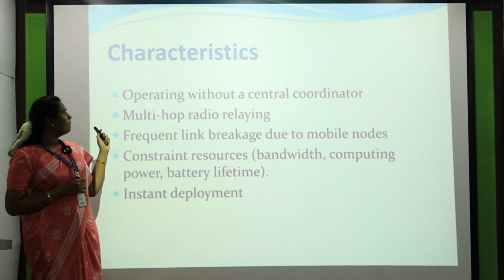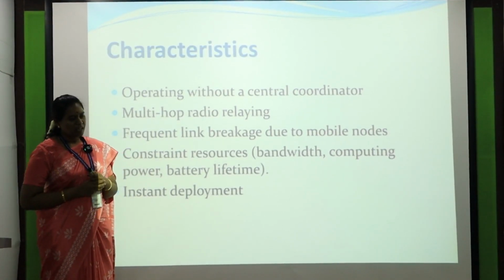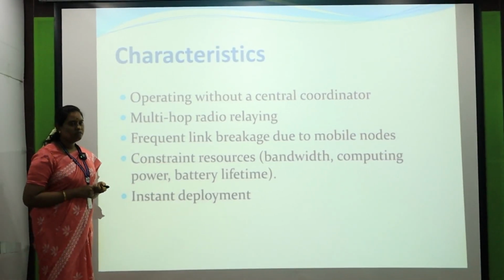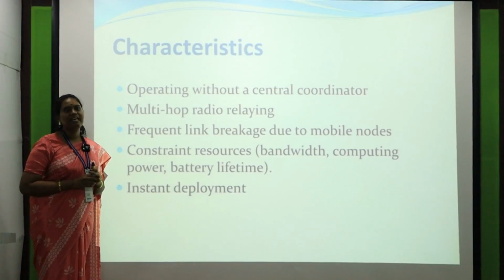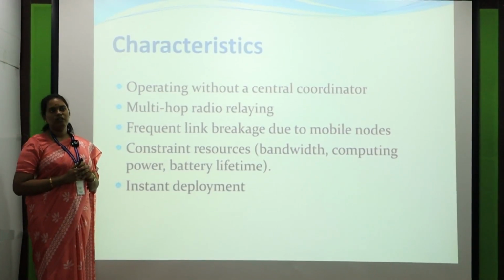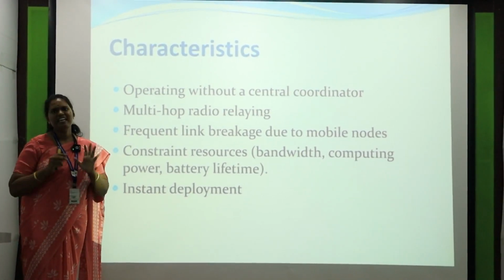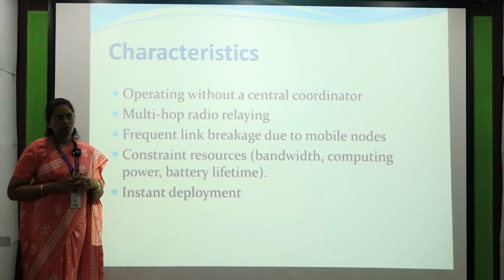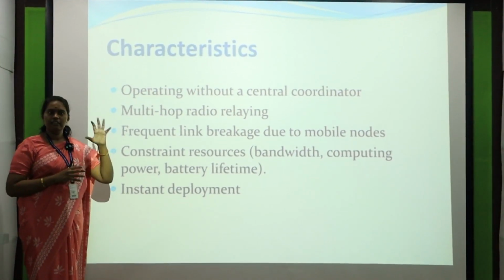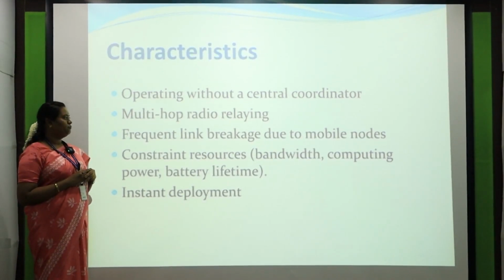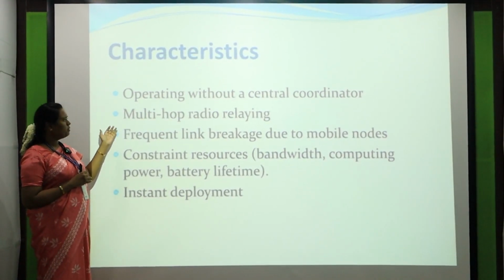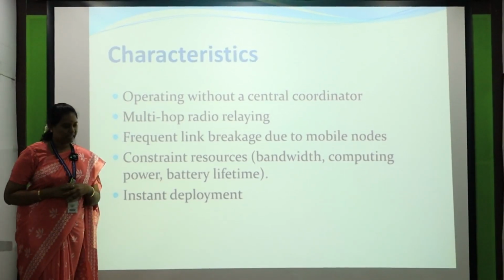The next thing is multi-hop radio relaying. By using relaying, we transfer data from one node to another node with the help of some intermediate nodes. What are the intermediate nodes here? The students are the intermediate nodes. Who acts as a base station? Your teachers or professors act as base stations in your network. We already discussed how frequent path breaks occur.